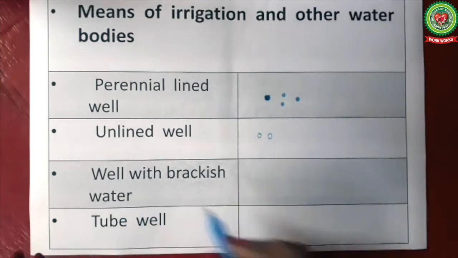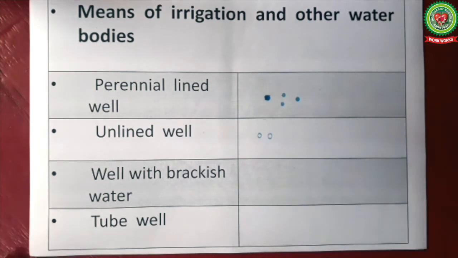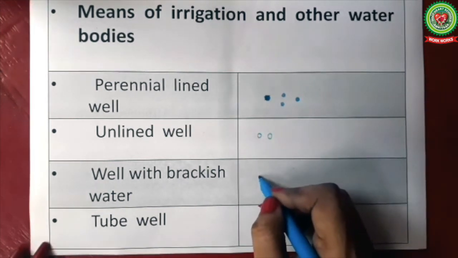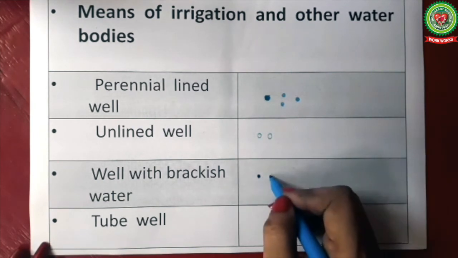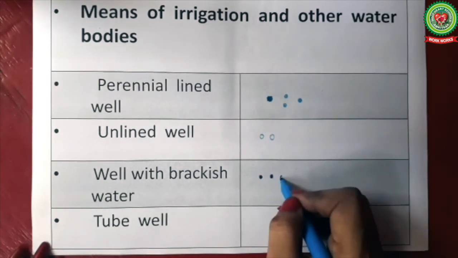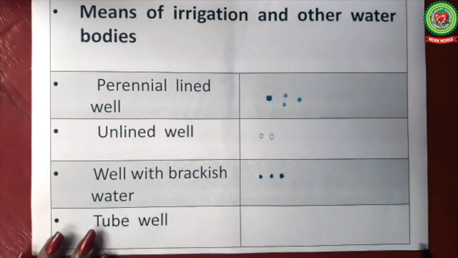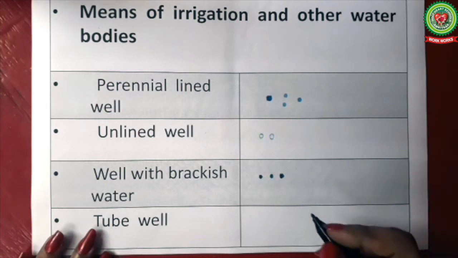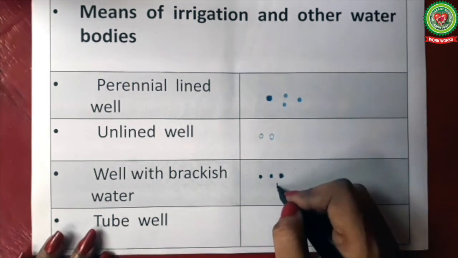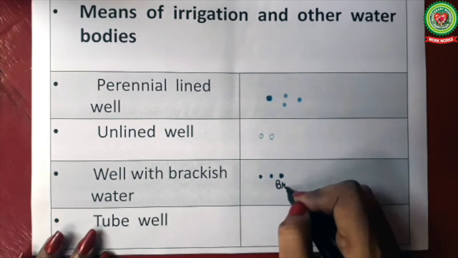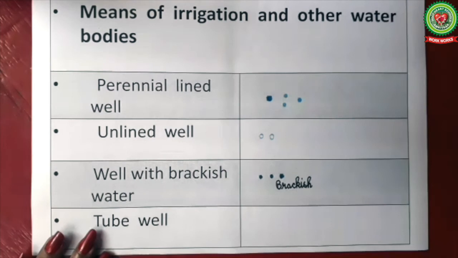Next, a well with brackish water. A well with brackish water means a well that contains salty water. The symbol for the well is the same as the perennial lined well, means they are shown in blue dots like this. In the topo sheet, besides such a well, the word brackish is written like this. The water of such wells is unfit for drinking or irrigation.